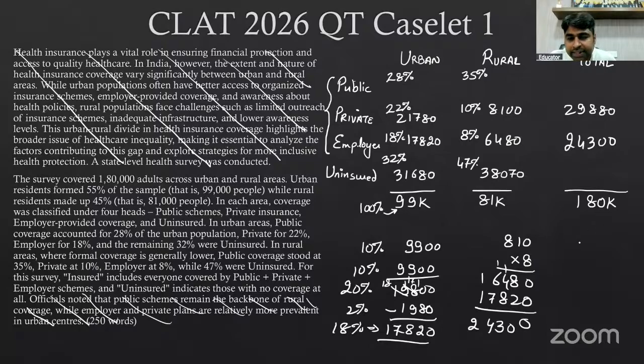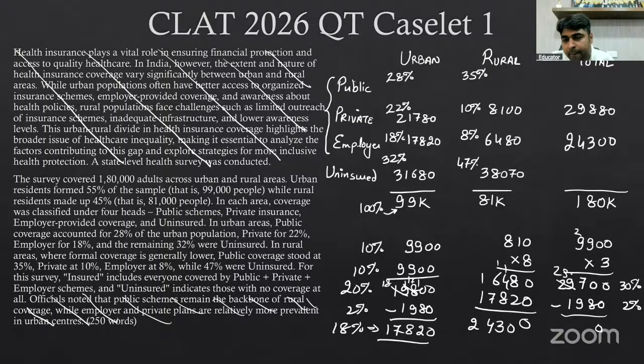So the 10% happens to be 9,900 and the 30% happens to be 9 threes are 27, 29,700. This happens to be the 30% value. 2% value will be 1980. If I subtract this, that happens to be 27,720.